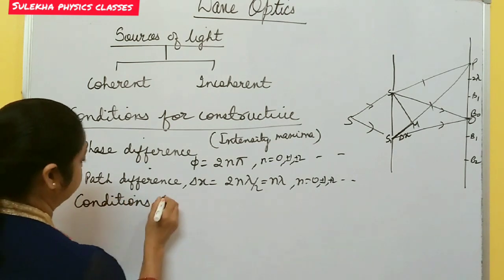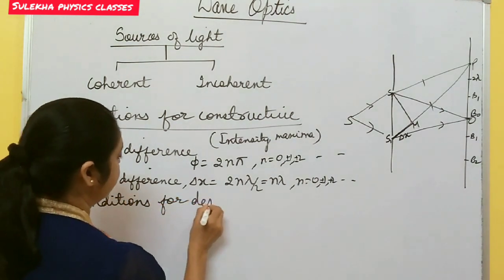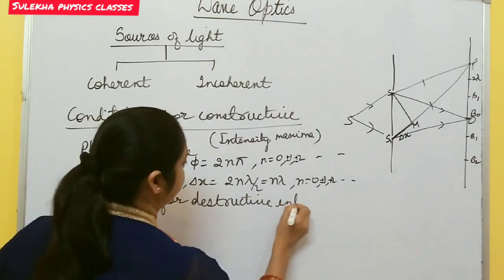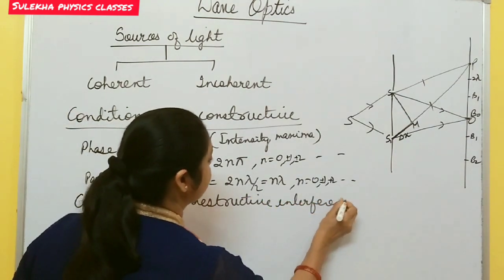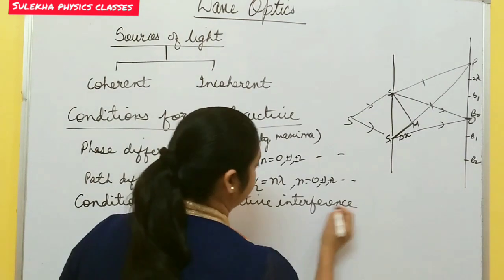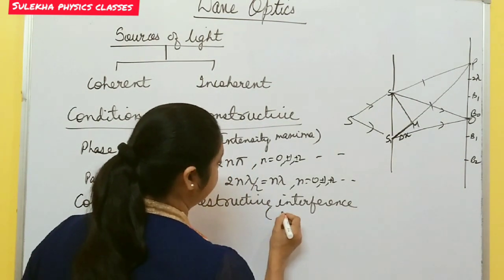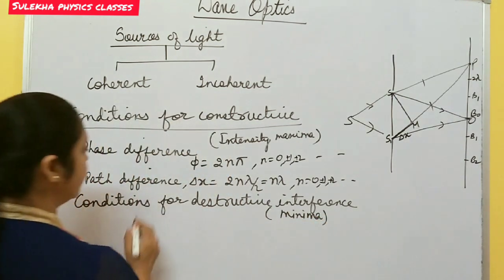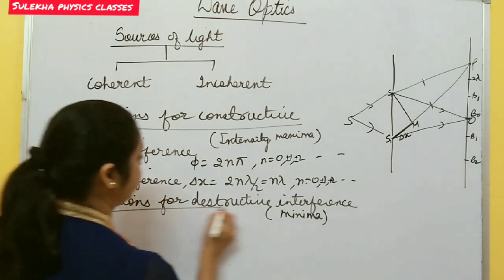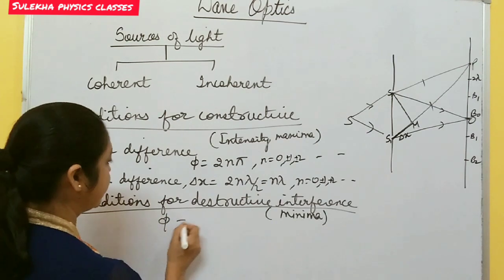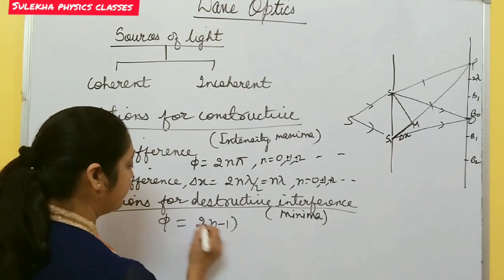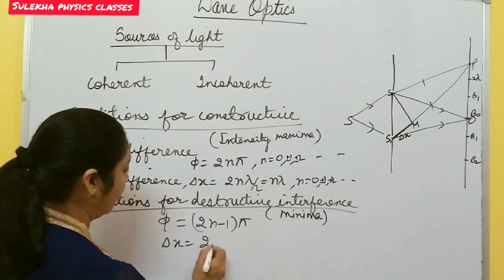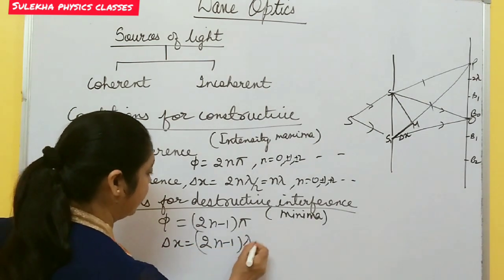Conditions for destructive interference. Destructive interference means minima, when intensity is minimum. So what is the condition for this one? For this, the phase difference phi must be an odd multiple of pi, and the path difference must be an odd multiple of lambda by 2.